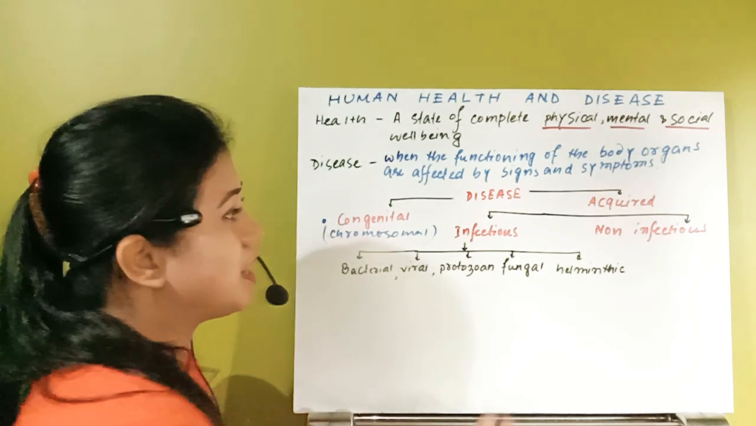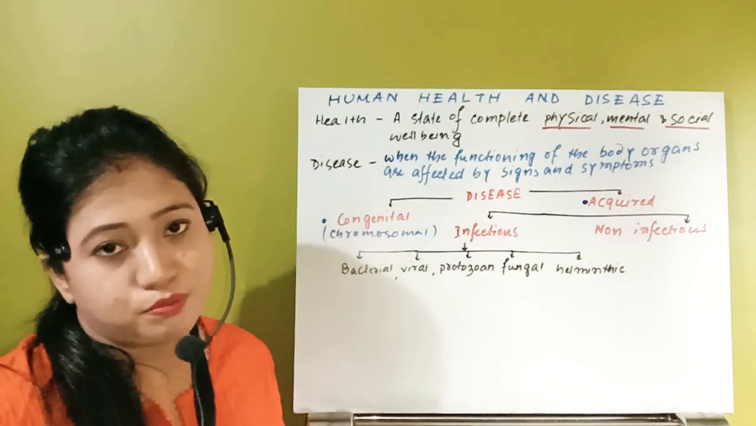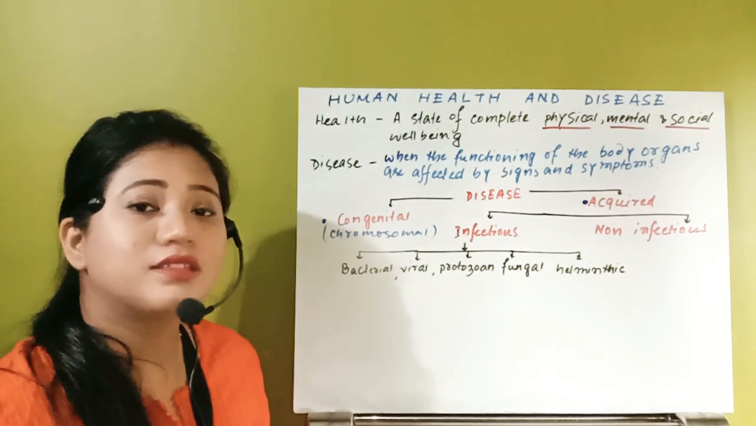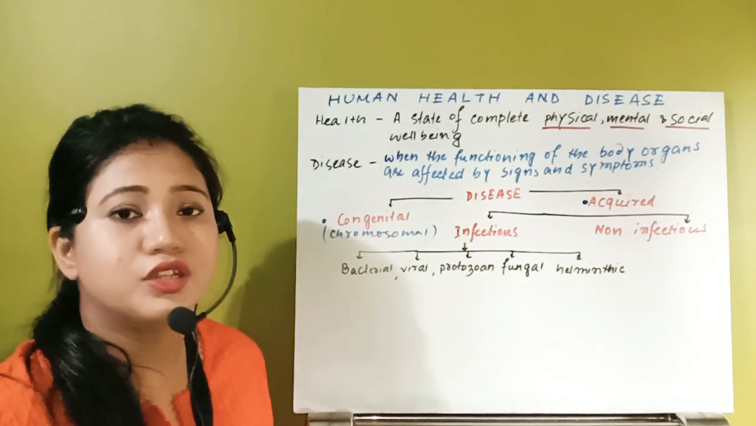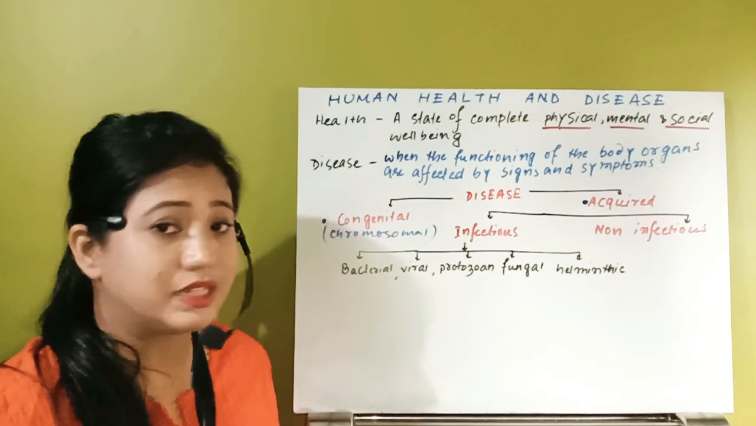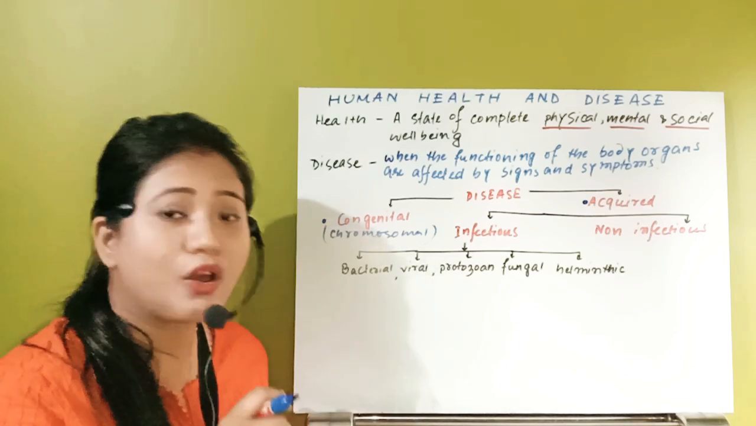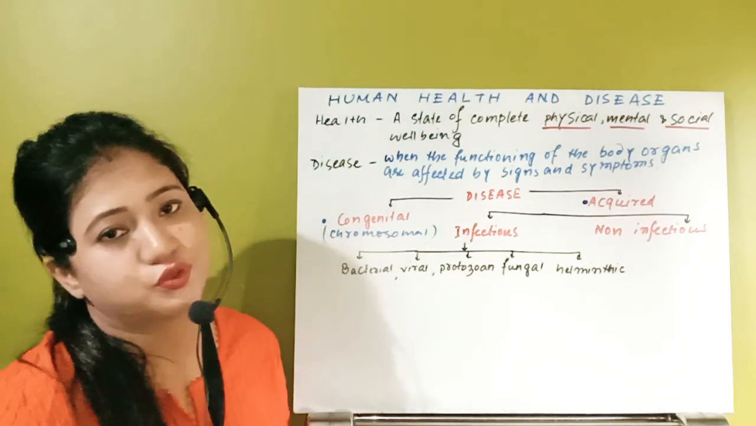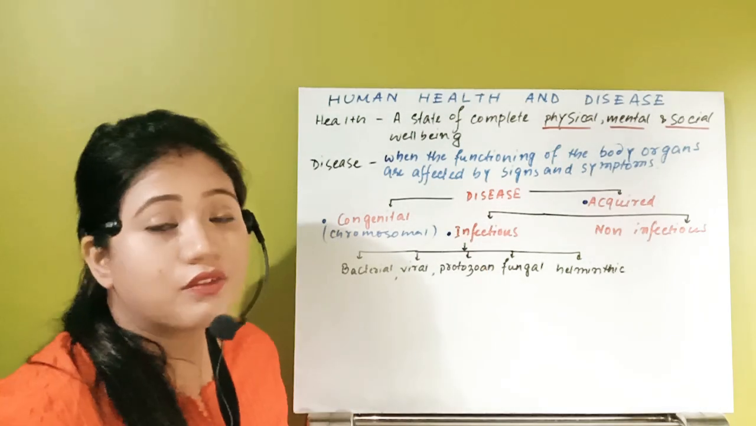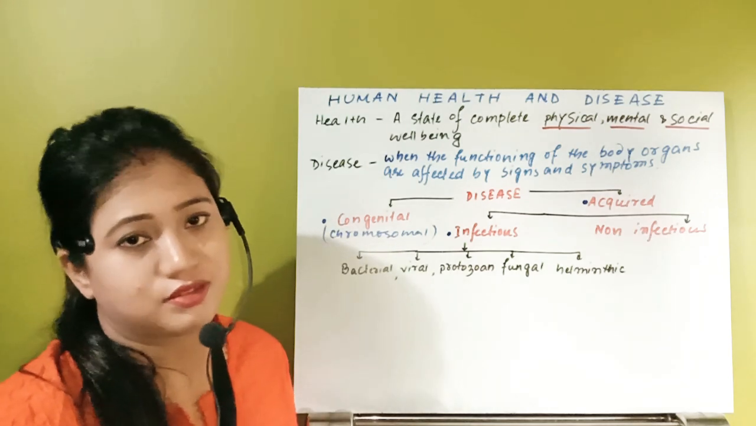Next type of disease is the acquired disease. That means right from birth it will not be present, but whenever you start to live in the environment, due to the environmental impact, we start to develop some types of diseases. These are the acquired diseases. Now under this acquired disease also we have two types of disease. The first one is infectious disease. Infectious disease means those diseases which are caused by some infectious organisms.